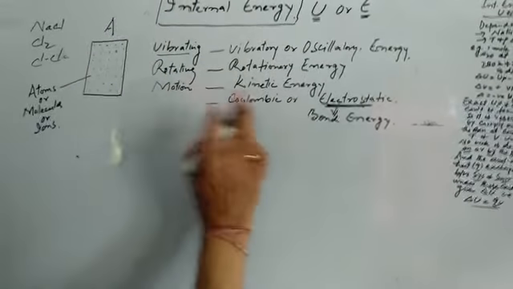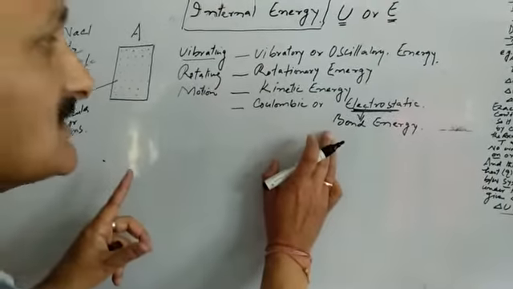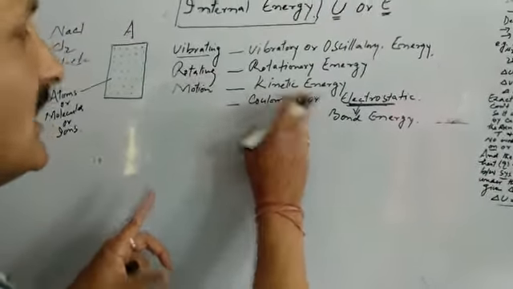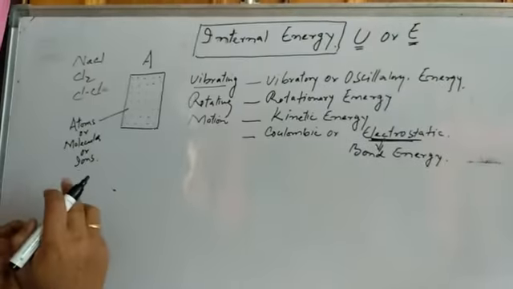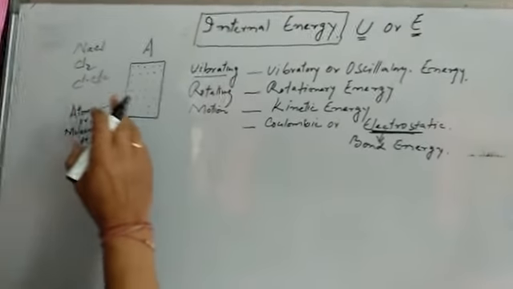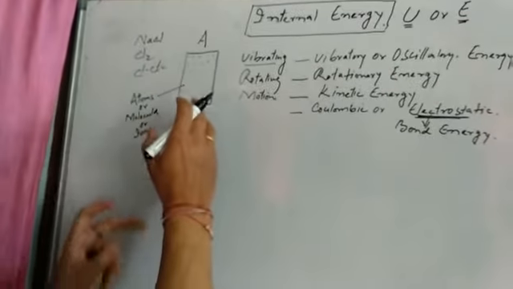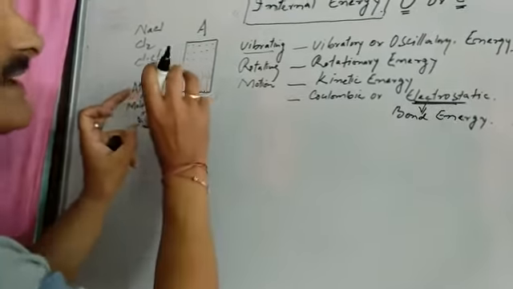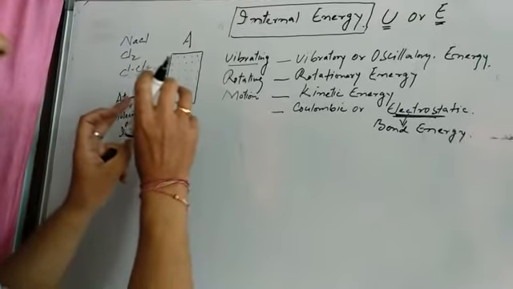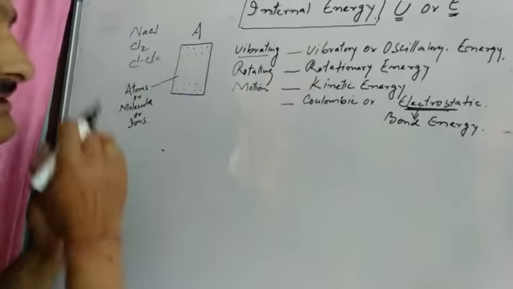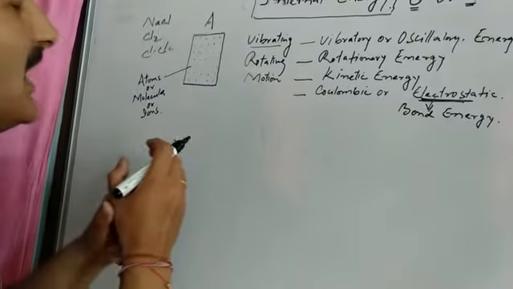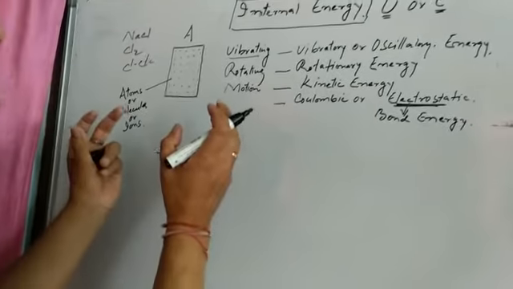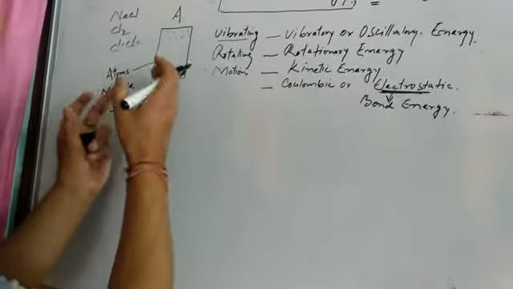So a system may have bond energy, kinetic energy, rotationary energy, vibratory energy. And then there can be so many other types of energy that may be accompanied by this system. So any system may have innumerable types of energy associated with it.